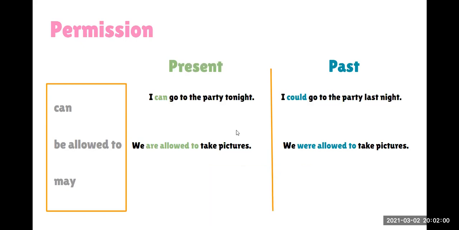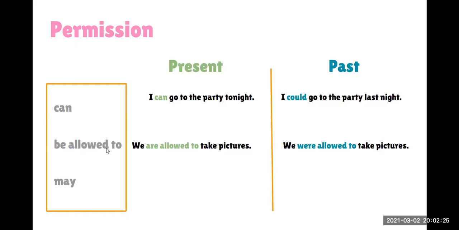Percy estaba preguntando por qué el verbo allowed, in that example in the present, is with the ending ed. Eso significa que es permitido hacer algo. Permitido. Allowed. Es un adjetivo. ¿Ok? Be allowed to.